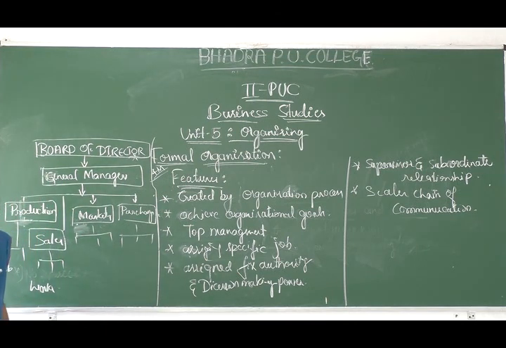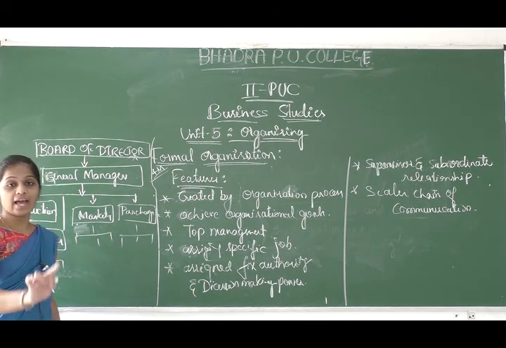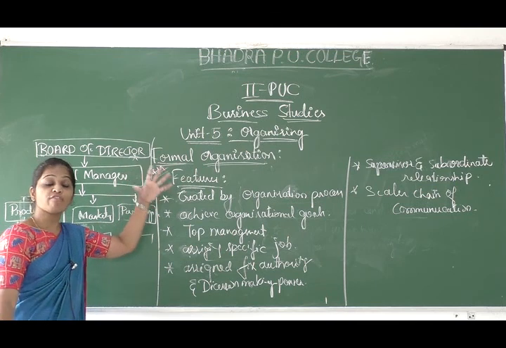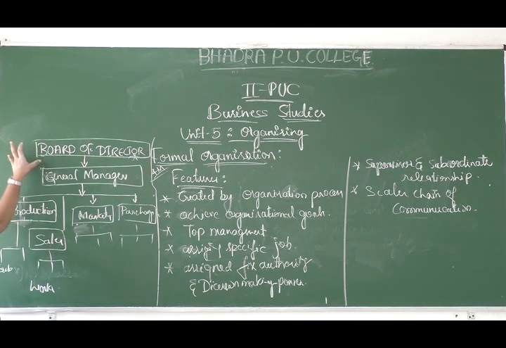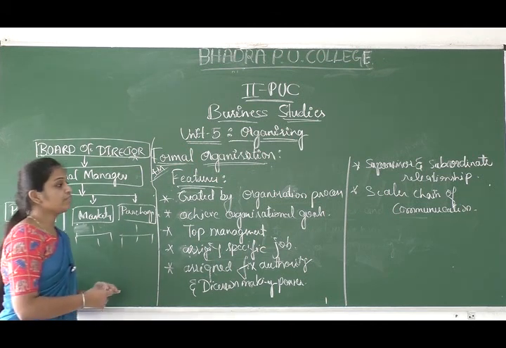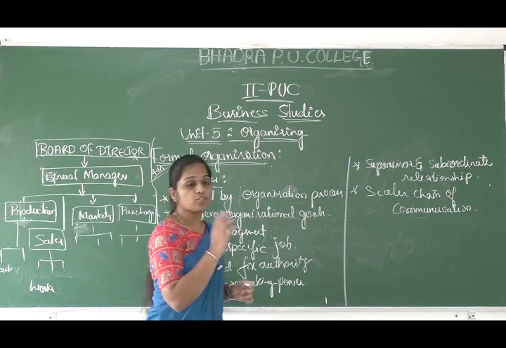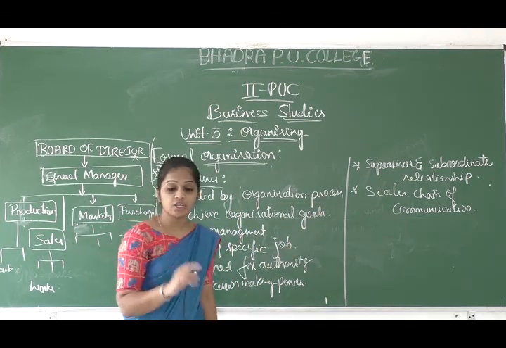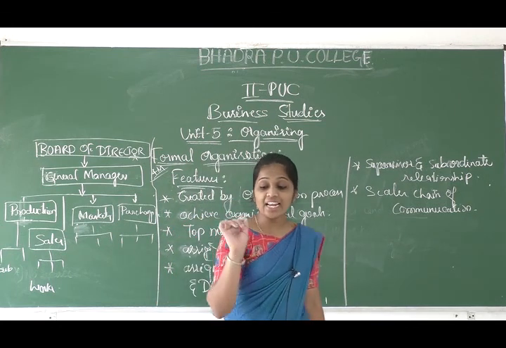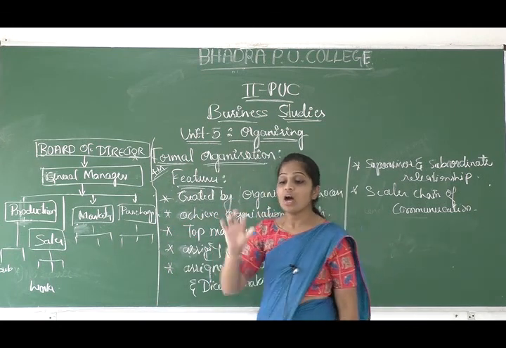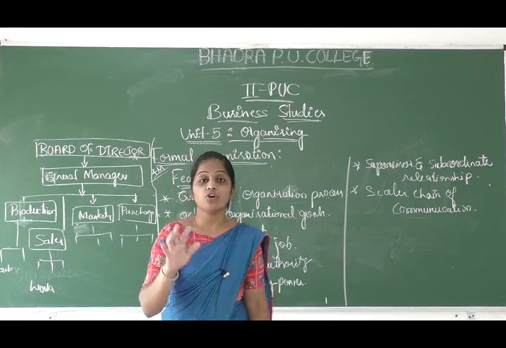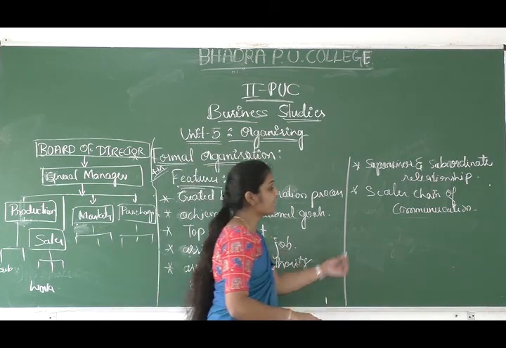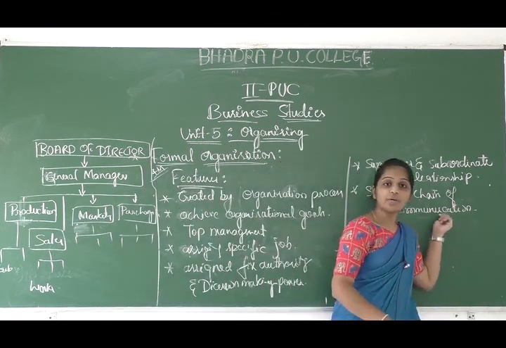It is the formal line of authority from the board of director to the ultimate worker, right? This we call scalar chain. So in the feature this says that the formal organization structure creates the scalar chain of communication in the organization structure.